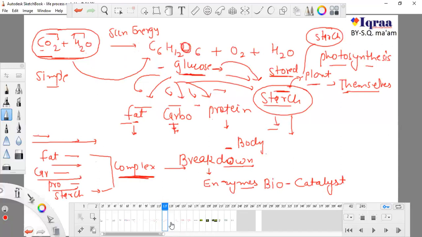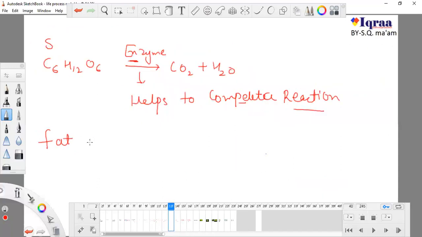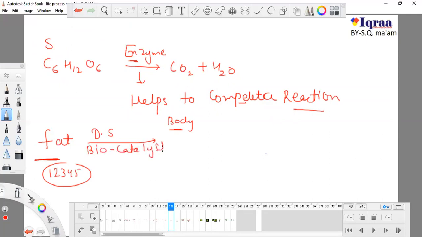So whatever we eat, suppose we have eaten fat, our body cannot take fat as it is. Whatever you have eaten, coconut oil, groundnut oil, mayonnaise, butter, our body cannot take it directly. So our digestive system breaks this fat. As I told you, this is fat. Now our digestive system breaks down this fat by using some enzymes, and these enzymes are known as biocatalysts. Don't forget, enzymes are known as biocatalysts.